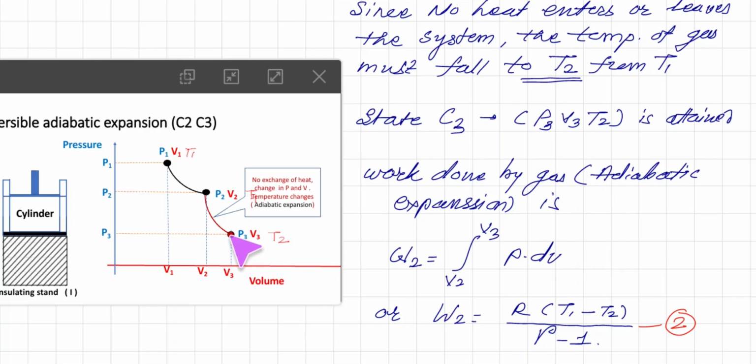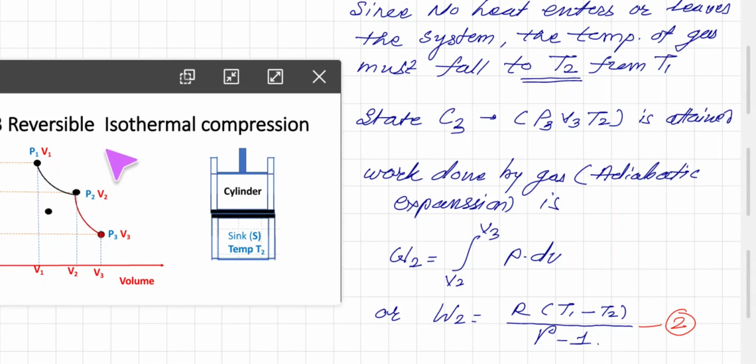Now we are talking about the third phase, that is reversible isothermal compression. From here to here it is a compression because the volume decreases, and it is isothermal. Isothermal means the temperature remains constant, and in order to keep it constant, heat must be exchanged. So the cylinder is kept on the sink, and as these two layers are perfectly conducting, heat can transfer.